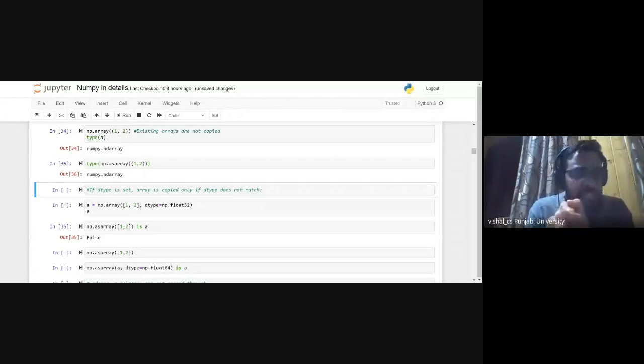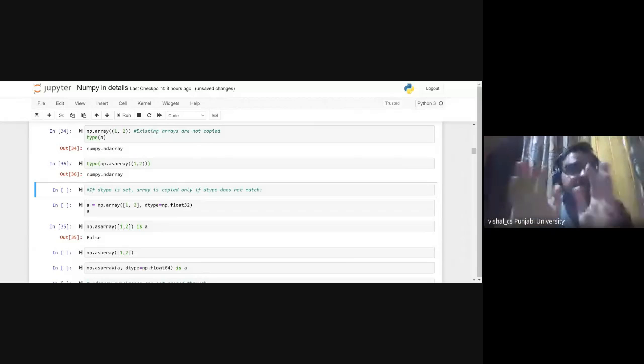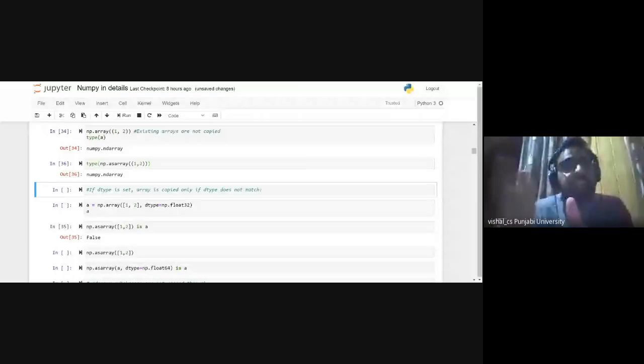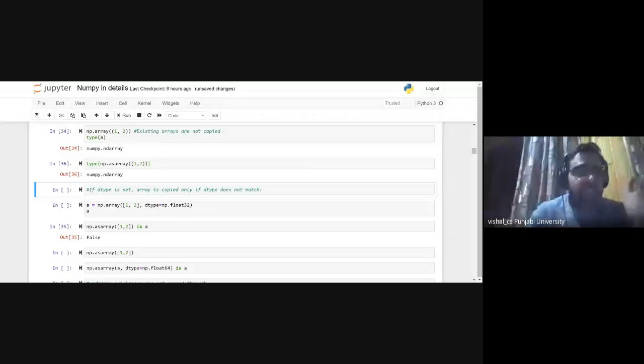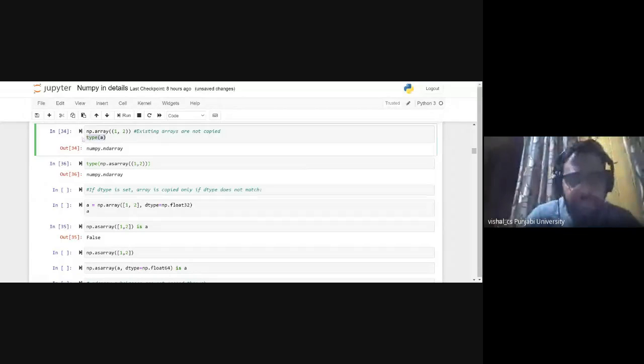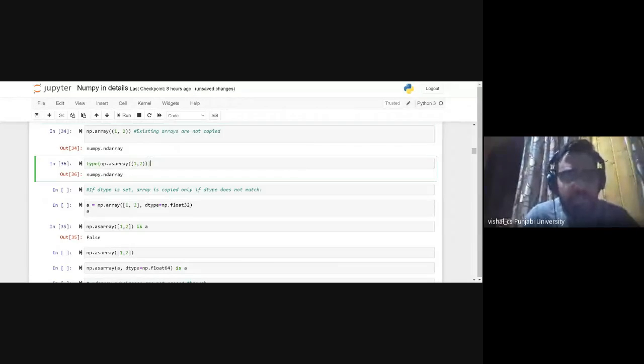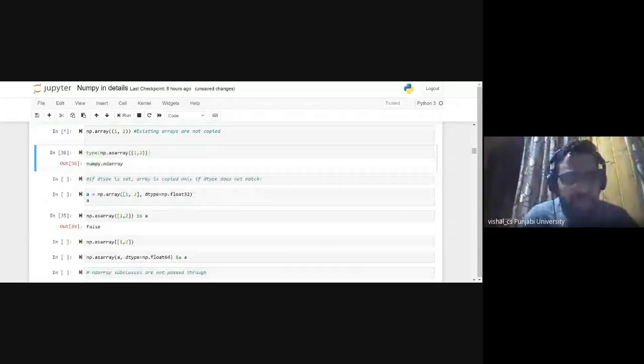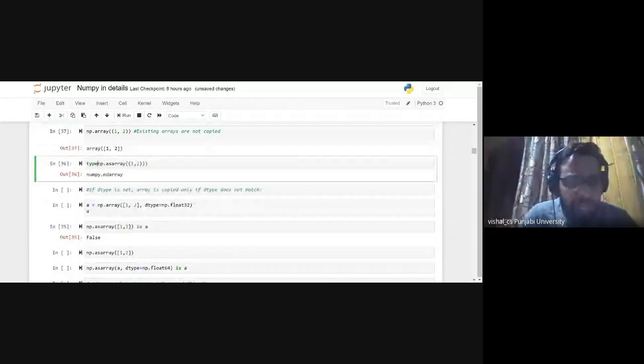We are storing them in different types of objects. But the thing is that we are creating an array by using as array as well as array function. In terms of functionality there is no difference, but internally they are different. Why? See here, what will be the output if I see this?